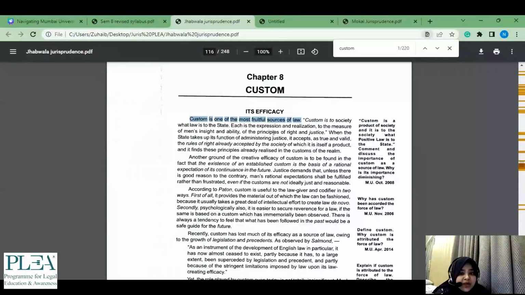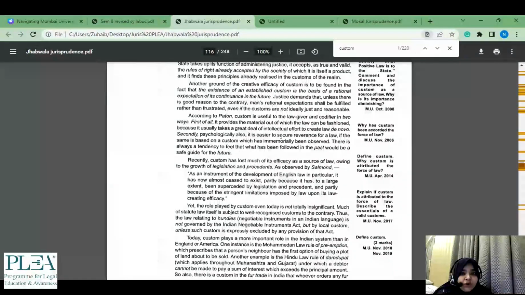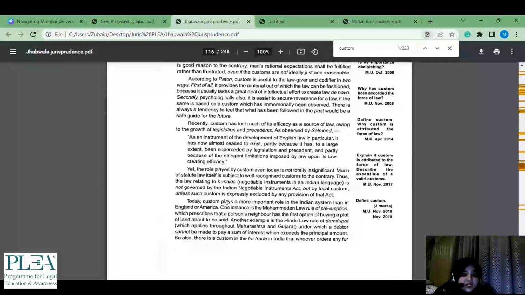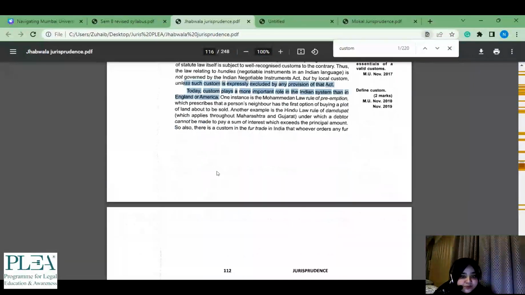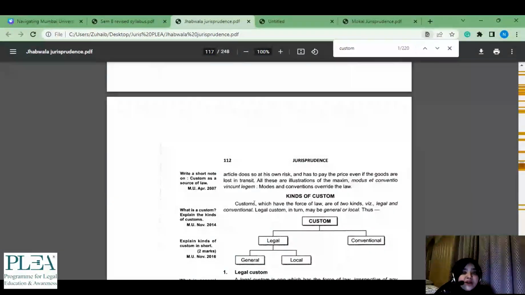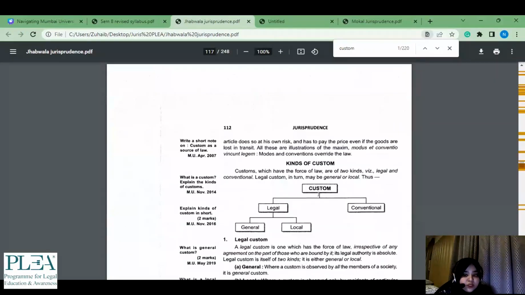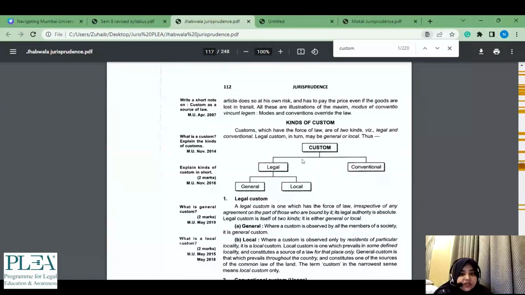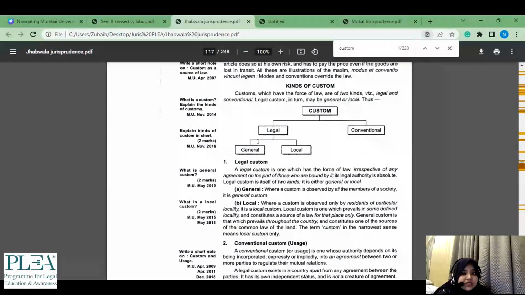We know it is a source of law, but this is not something you would focus on for a 2 marker. You would probably go for a definition given by any of the jurists. Saying that custom plays a more important role in the Indian system is also not important for a 2 marker. In general you just mention what custom is, and that it is one of the sources of law. Then you say that there are kinds of custom. Custom has been divided into 2 broad types. First is legal and conventional. Okay, this would be your second sentence. Then lastly, legal custom is further classified into general and local custom. So this would be a sufficient answer for a 2 marker.